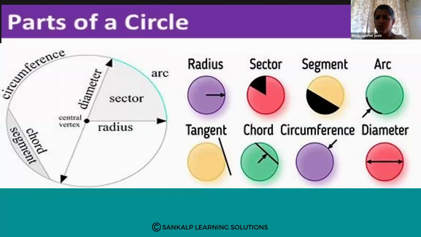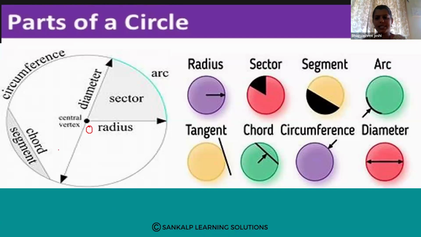Next, do you know the parts of a circle? Yes, my dear students. How many parts are we going to observe in the circle? First one is the central point, that is the center of the circle. This is O, this one is a radius, and this line we call a diameter.